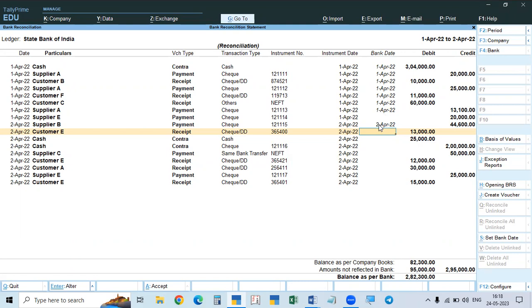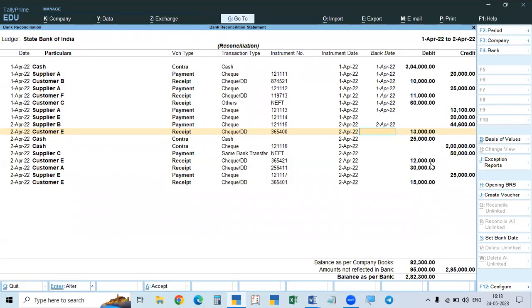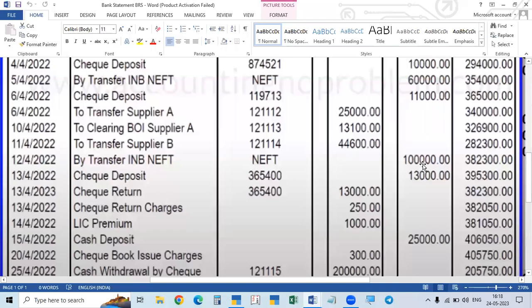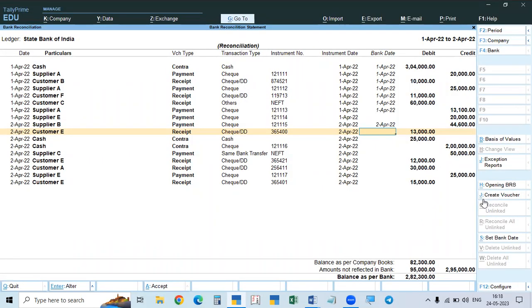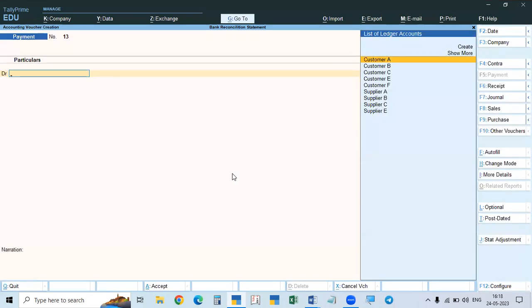They will vanish. Now we have to make the entry here. When you are making the entry, it will ask you to accept. To accept, that will go and we will make the entry. Like you see here, we have to make the entry, create the voucher. So here, see, Alt J, create voucher. If you click here or press Alt J, it will ask you to accept. Do you want to accept? Yes. Accept means they will be accepted.